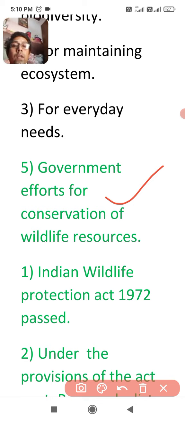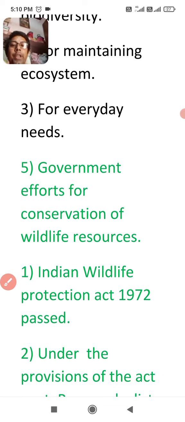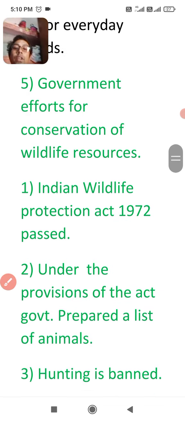So what are the efforts made by government for conservation of wildlife resources? For wildlife resources, the Indian Wildlife Protection Act 1972 was passed. There can be a separate question in the CBSE exam about how the Indian Wildlife Protection Act 1972 was successful in conservation of wildlife resources. You can learn it also. So how it was successful for conservation of wildlife, we are going to read in this Wildlife Protection Act 1972.